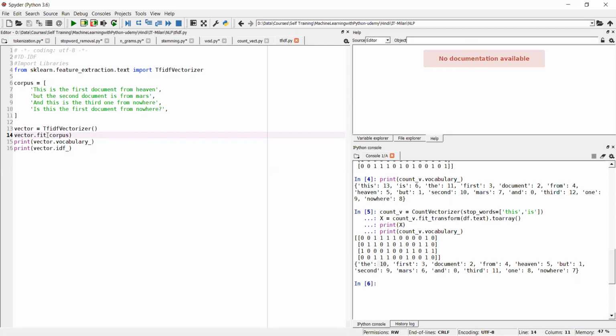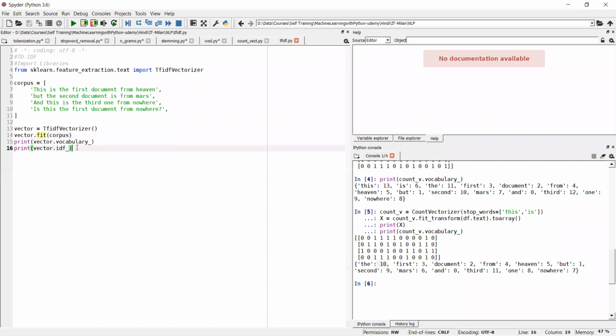Maybe we need to add the documentation to the path. You can check the documentation on Google from where fit is coming. If you see the man page or help page of this TF-IDF library, you will get the fit function and others, and then you will understand more.